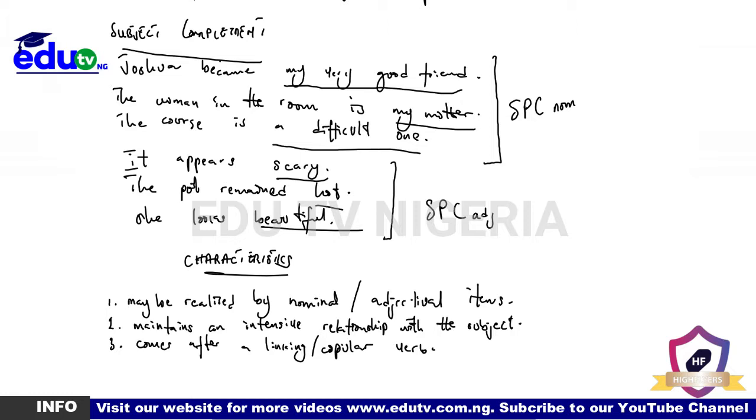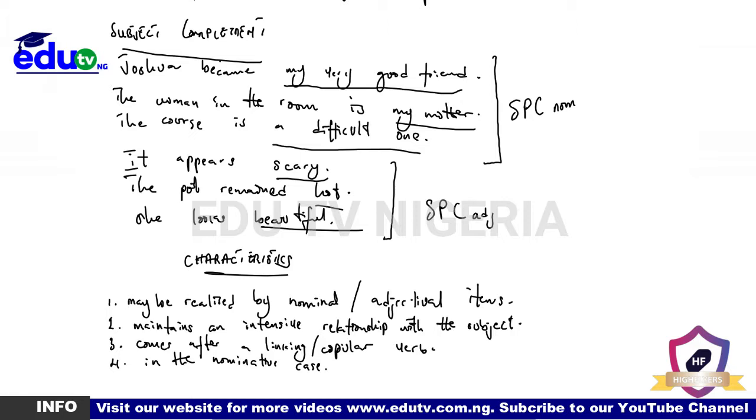Then the next thing is that the one realized by the nominal group is in the nominative case. Do you get it? The one realized by the nominal group is in the nominative case. So that means that these three that we have here in these first three examples are in their nominative case. Actually, we'll talk about cases when the items are nominal. So you get it? So for these ones that are adjectival, there is no need talking about cases. Do you get it? So that's just it.